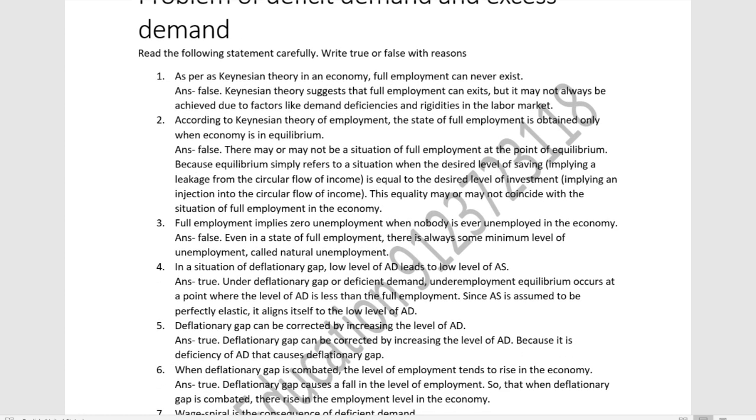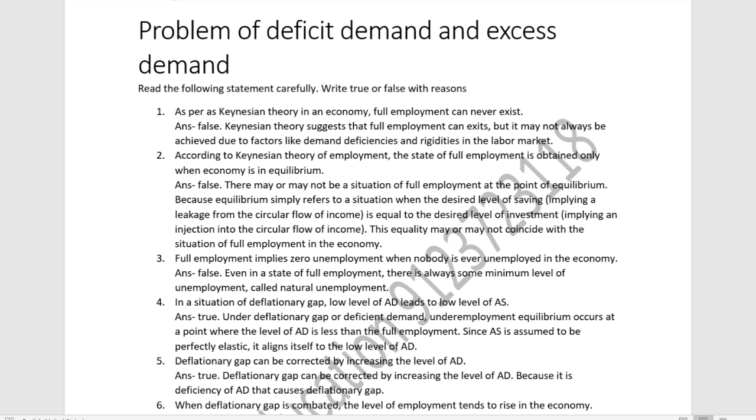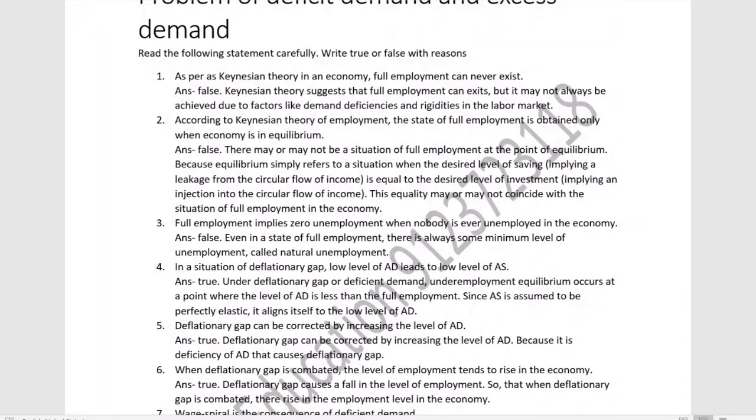with appropriate reasons. The first statement is that as far as Keynesian theory in the economy, full employment can never exist. Whether the statement is true or false? Here the statement is false because Keynesian theory suggests that full employment can exist, but it may not always be achieved due to factors like demand deficiencies and rigidities in the labor market.